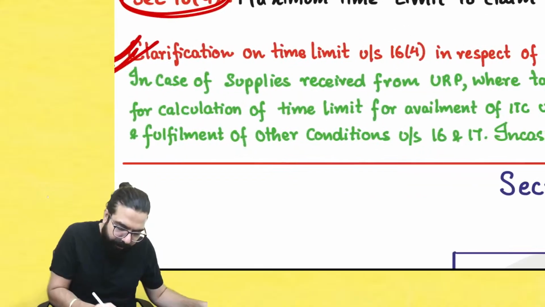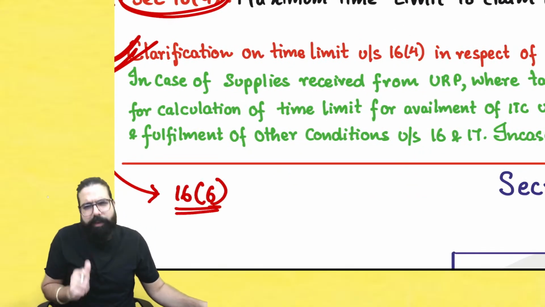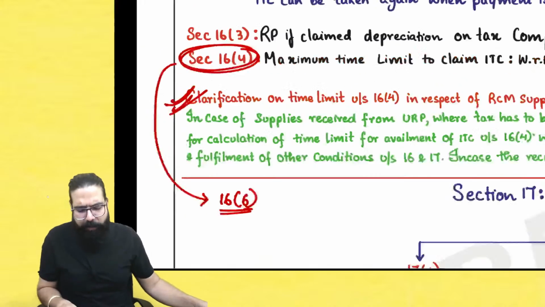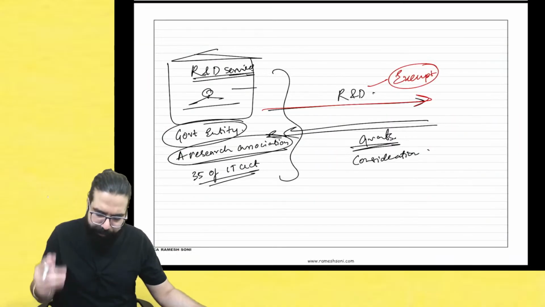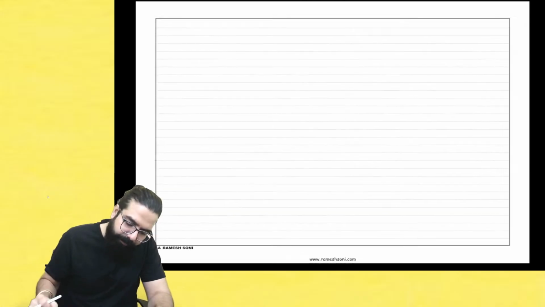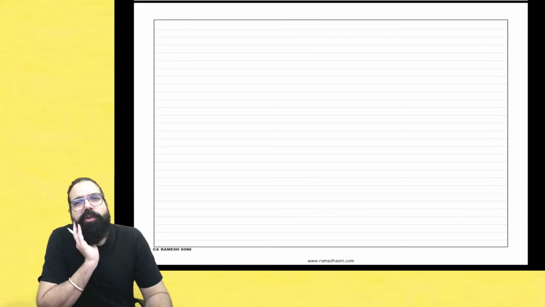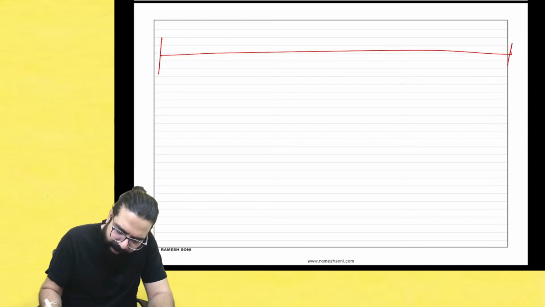Now, after section number 16.4, section number 16.6 has been inserted. Sir, can you tell what section number 16.4 was telling so that I can remember what section number 16.6 is? Yes. Now, to understand section number 16.6, which is the amendment point, first you have to understand what section number 16.4 was telling. Listen. Section number 16.4 used to say that, sir, if you have received, everyone listen carefully.